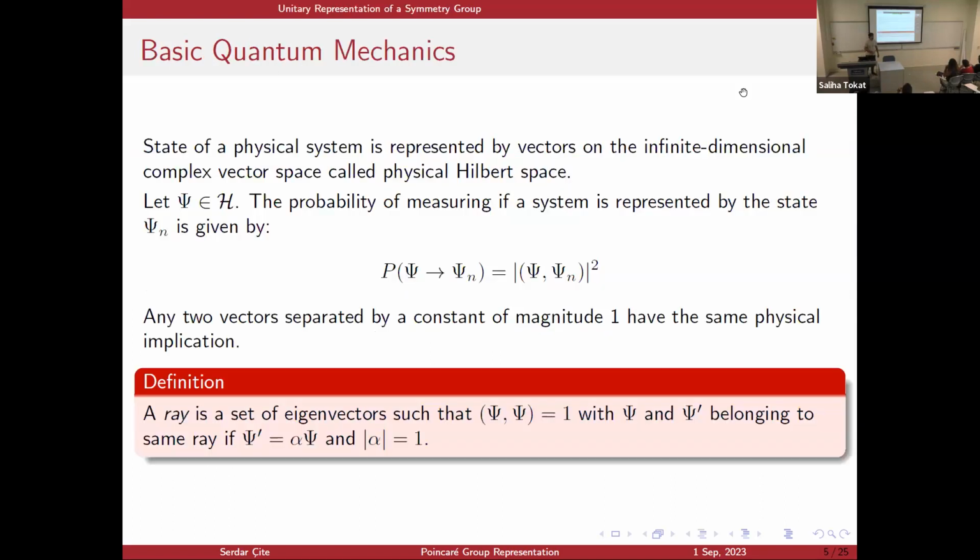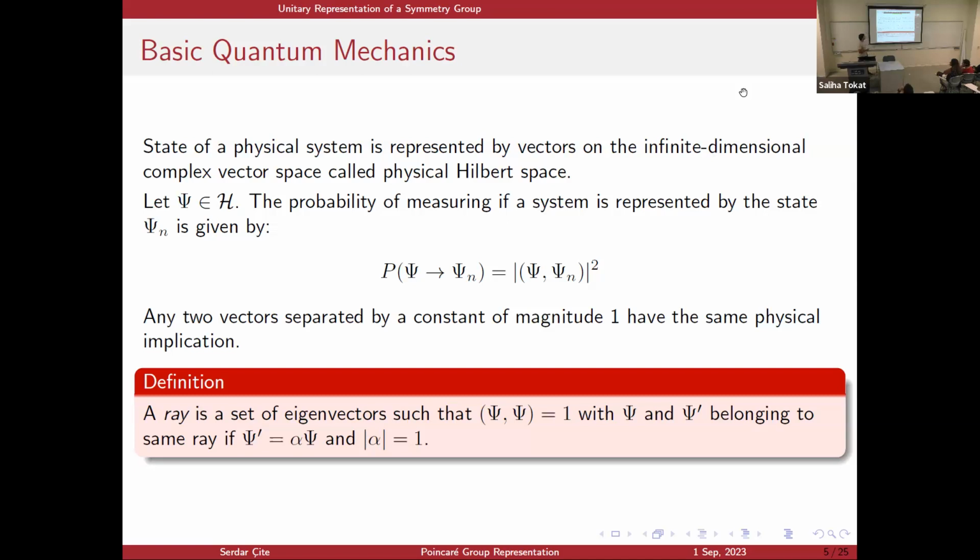Now, let me give you some basic quantum mechanics. In quantum mechanics, imagine a physical system. The physical system is represented by vectors in the physical Hilbert space. The Hilbert space is just an infinite-dimensional complex vector space and has a nice property called the inner product. Now, I assume a complete orthonormal basis for the physical Hilbert space.